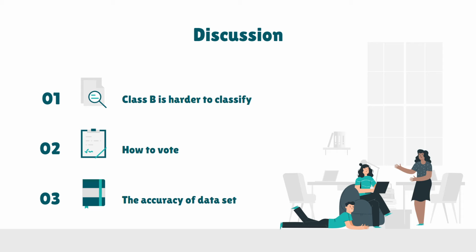Second, we are going to talk about how to vote. When working on ensemble learning, we tried a lot of methods, including putting distinct weights on different models based on their accuracies. If one of the models' accuracy is higher than other models after training, then it has higher weight while voting the final decision.